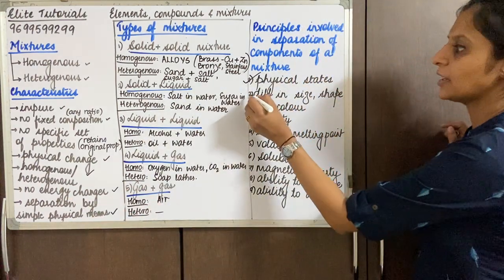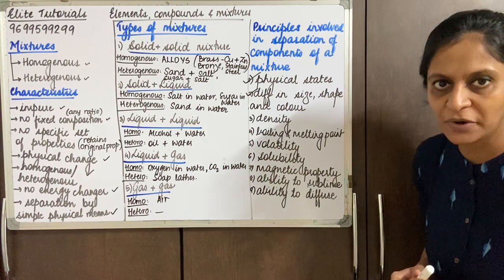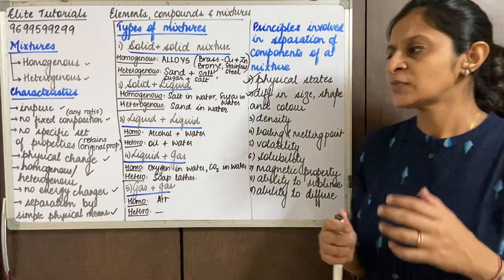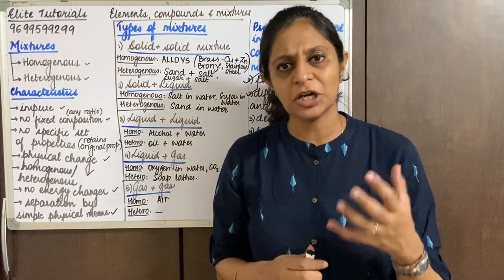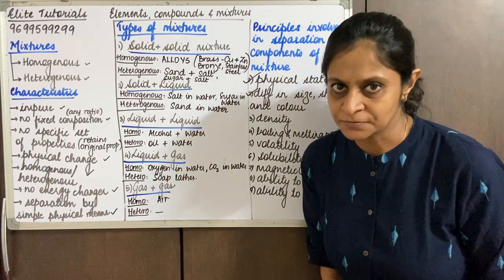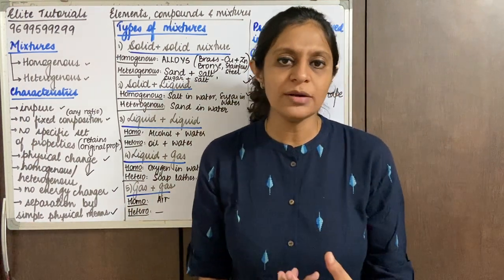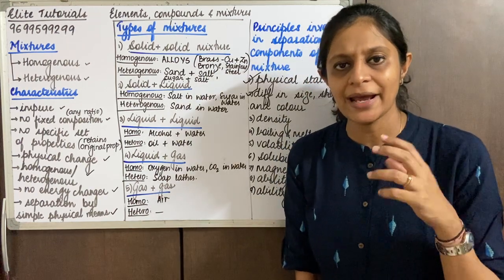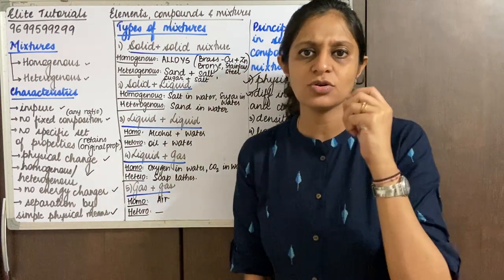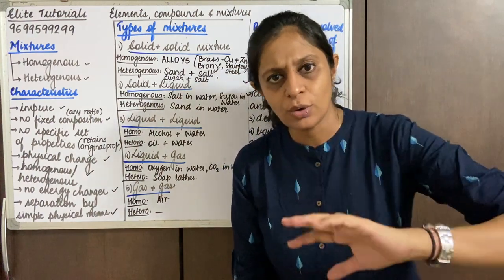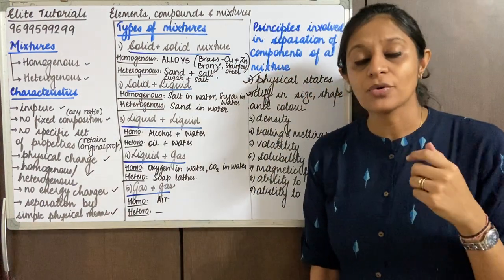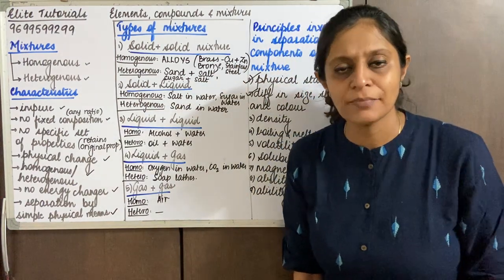So that is the second point. I'm sure all of us have understood the second point. The third point is when they differ in their densities. Now this would broadly be when we are talking about liquid mixtures. For example, oil and water. Oil and water differ in their densities. That's the reason if I place oil and water in a beaker, water will form the lower layer and oil will form the topmost layer. Why? Because oil has lesser density as compared to water.